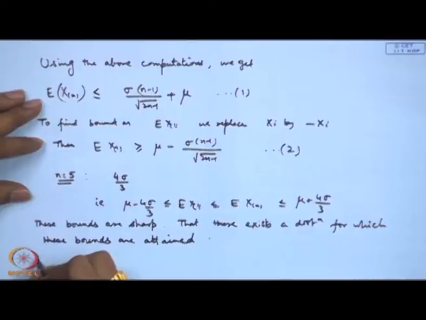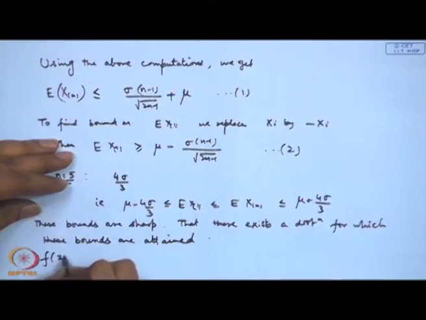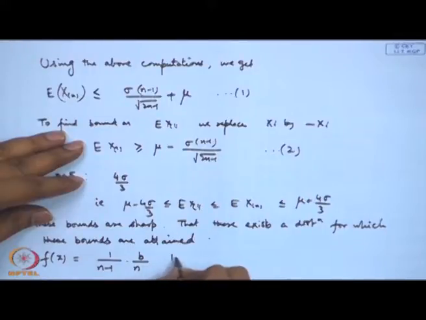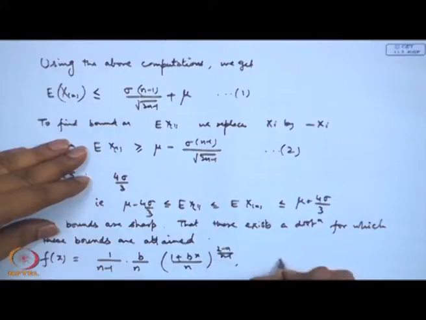Actually, that example is given here. So, let me mention that here. If I consider f(x) is equal to 1 by (n minus 1) b by n, times (1 plus b x by n) to the power 2 minus n by n minus 1, where x is from root 2n minus 1 by n minus 1 to root 2n minus 1.